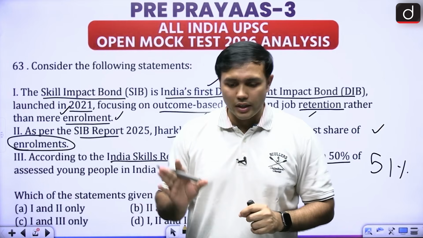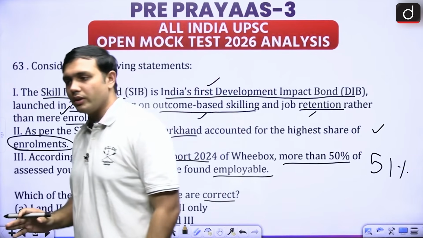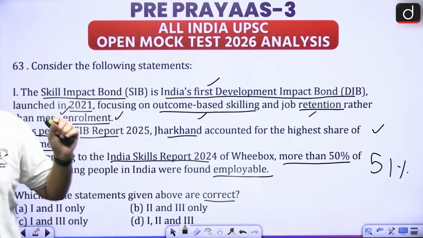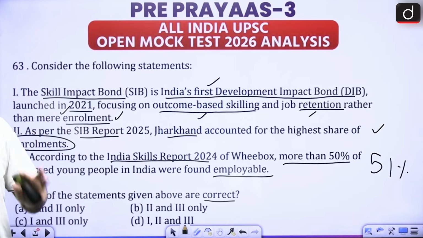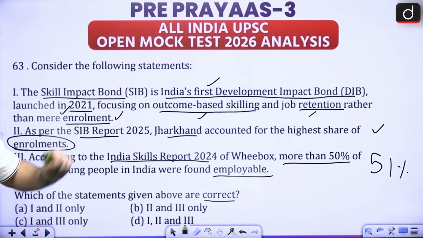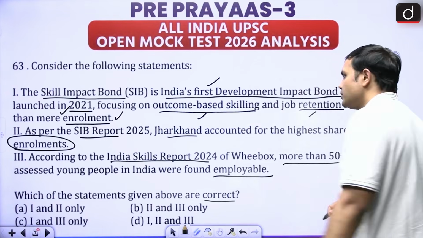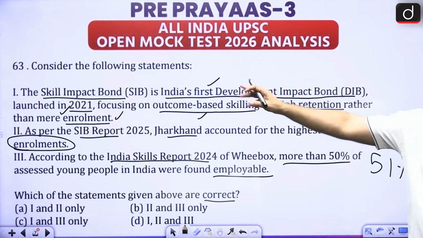It is not, right? It is not a CSR activity of any of the companies, right? So it is also very important to understand the basic things about these. It is outcome-based funding. Okay, that's all. So this is all about India's first development impact bond, that is the Skill Impact Bond.